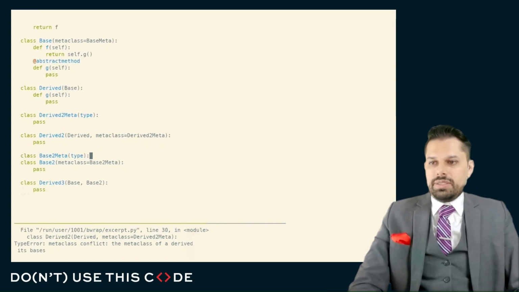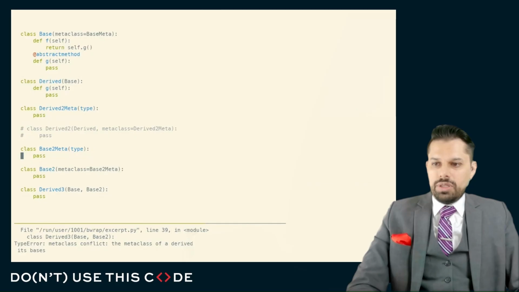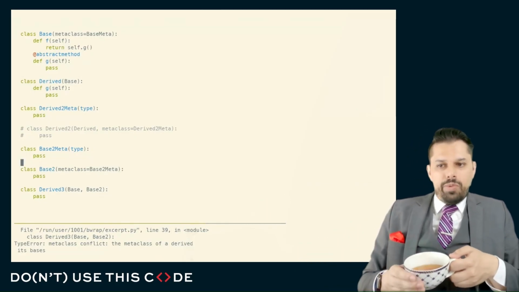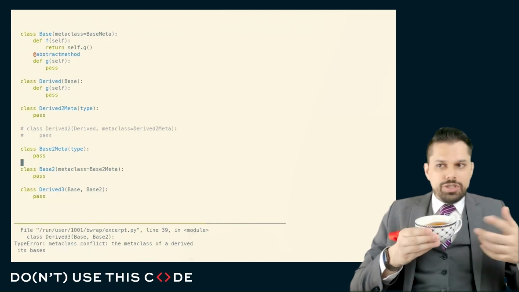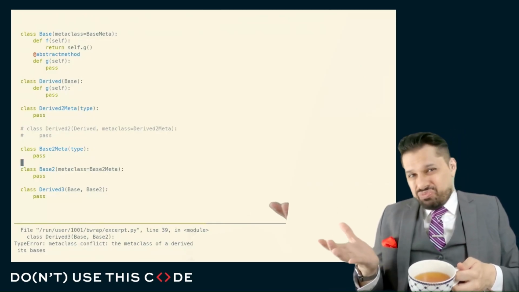And this is like this. And here we'll turn this off for a moment. And you can see here again, for us to have some oddities here where we have 2 bases where the metaclasses don't align.